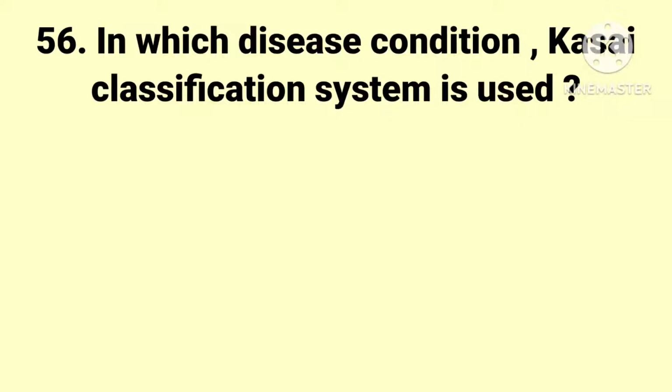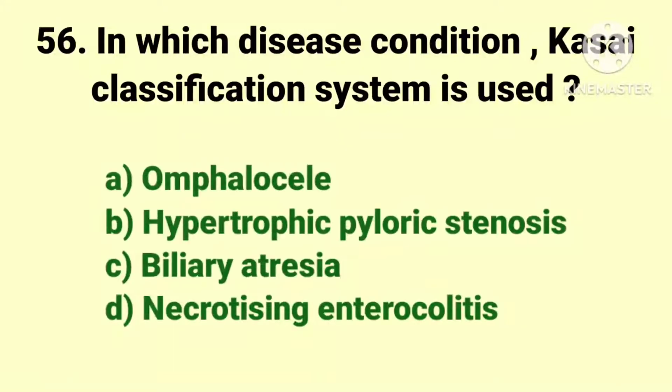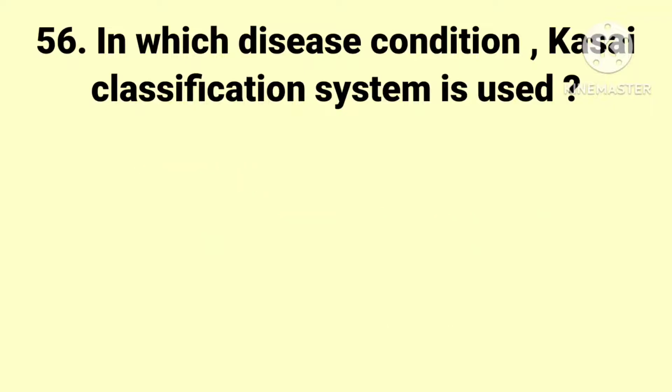Next question. In which disease condition Kasai classification system is used? The options are omphalocele, hypertrophic pyloric stenosis, biliary atresia, and necrotizing enterocolitis. And answer is biliary atresia. ഈ ക്ലാസിഫിക്കേഷൻ സിസ്റ്റം യൂസ് ചെയ്യുന്നത് 3 മെയിൻ ടൈപ്സ് ഓഫ് ബിലിയറി അട്രേഷ്യ ഡിസ്ക്രൈബ് ചെയ്യാൻ വേണ്ടിയിട്ടാണ്. പുറത്ത് വെക്കുക ബിലിയറി അട്രേഷ്യ.